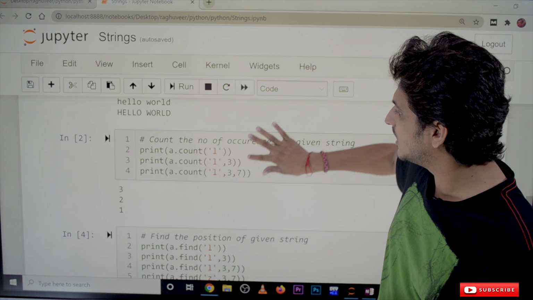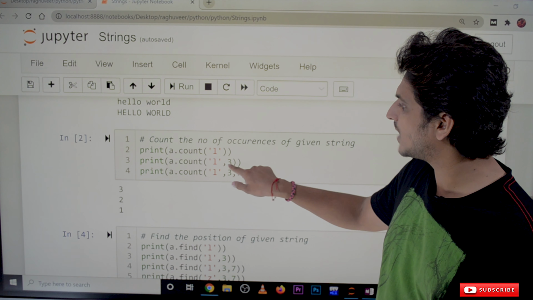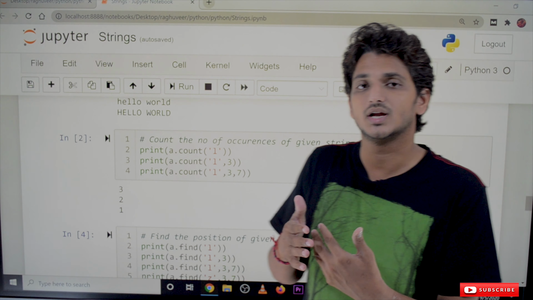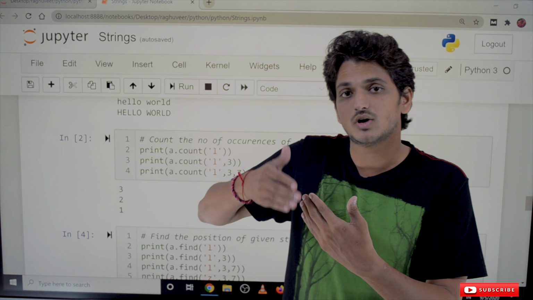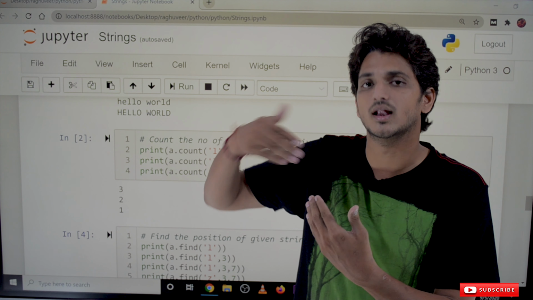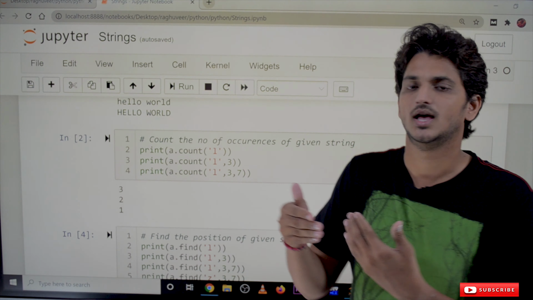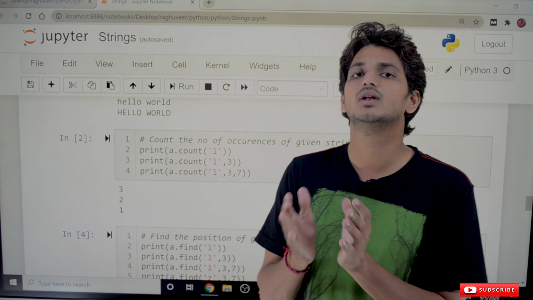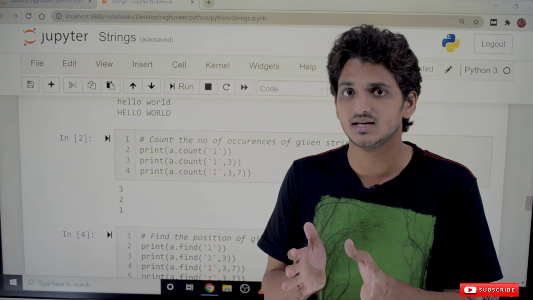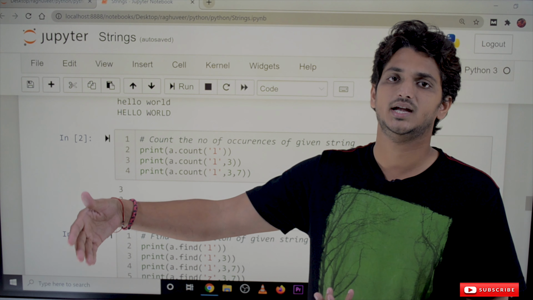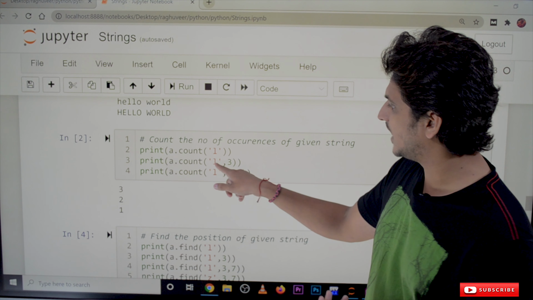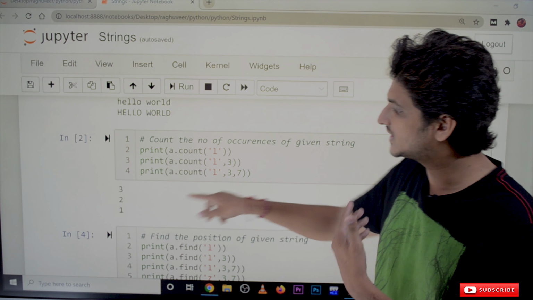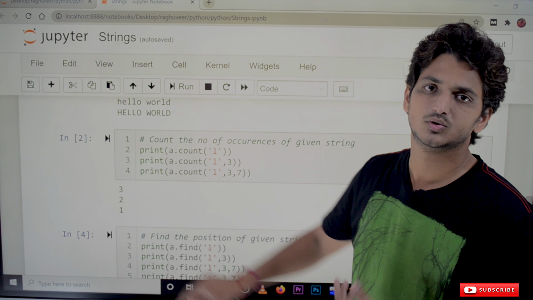Next one is given as L comma the starting position, the position from which we have to count the occurrences of L. That is what the starting position is. If the ending position is not given, it will by default consider the last position as the ending position. The same way, L from the third position, how many times did it occur? It occurred 2 times.